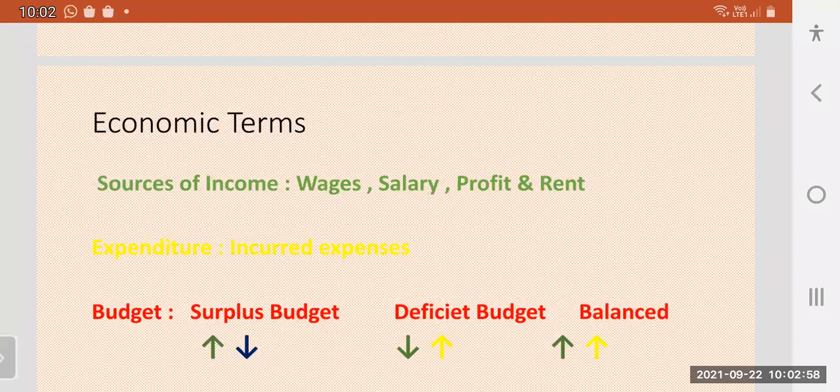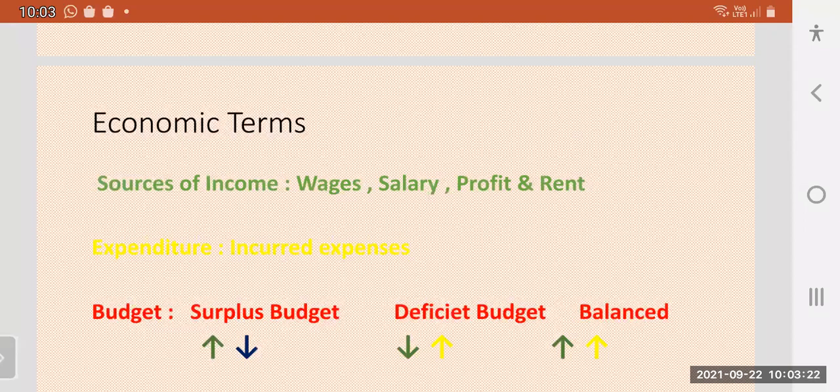The third one is the balanced budget. That means your income and your expenditure are equal. Here you don't have any money problem, but your saving is nil. You don't have any savings. That means you will get some problems in your future.